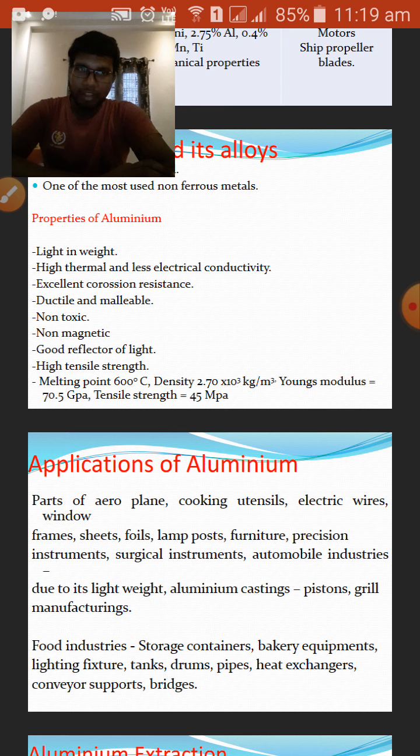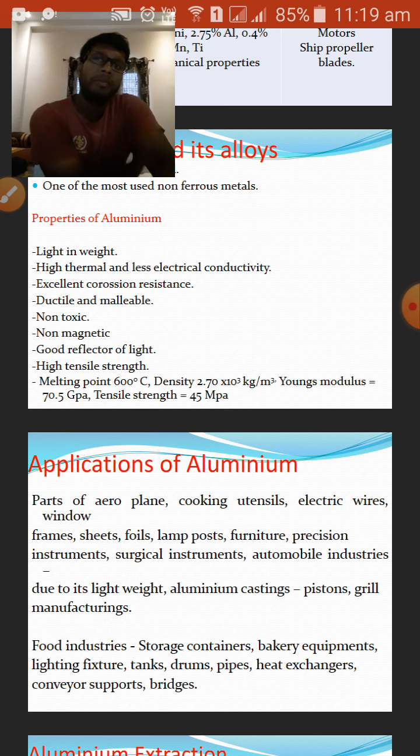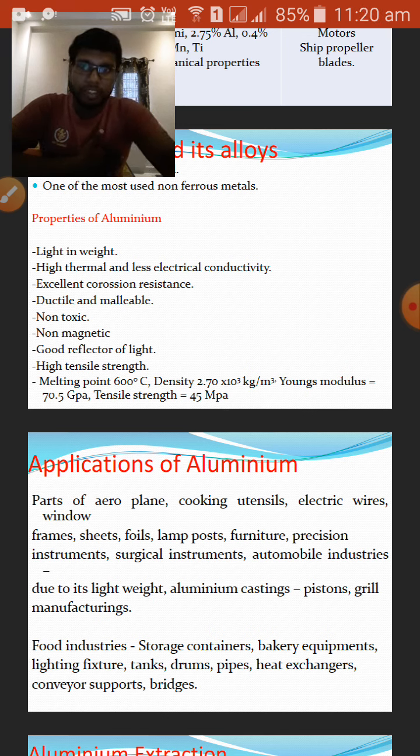In olden times, and even nowadays, copper is used in wires and all, in the house electricity wires. But where company manufacturers need to reduce the cost, they will use aluminum in the wires instead of copper, because copper is more expensive than aluminum. So for making cheap wires, they will use aluminum.